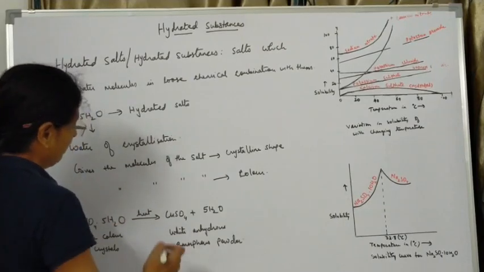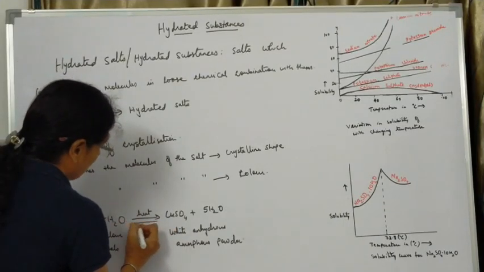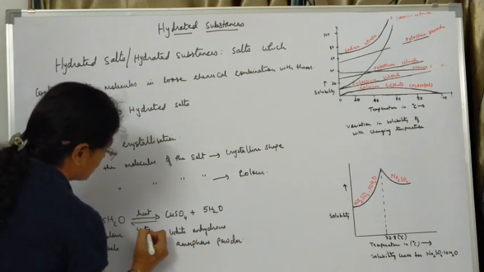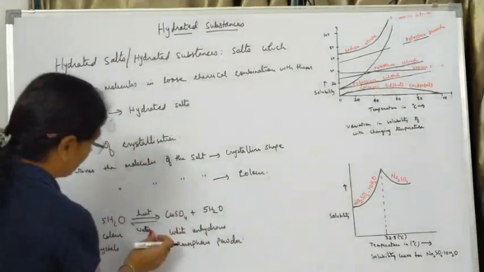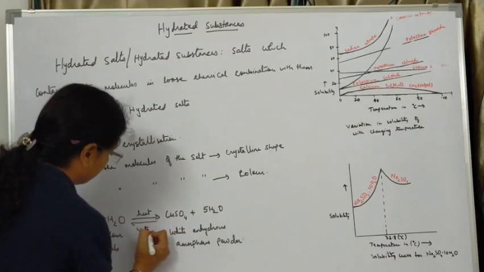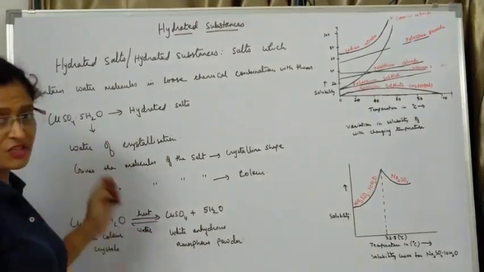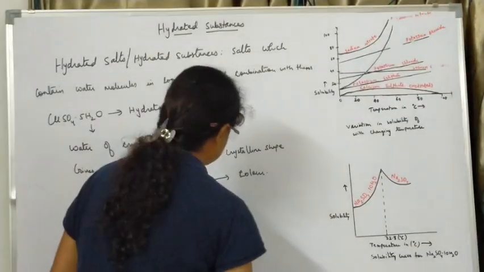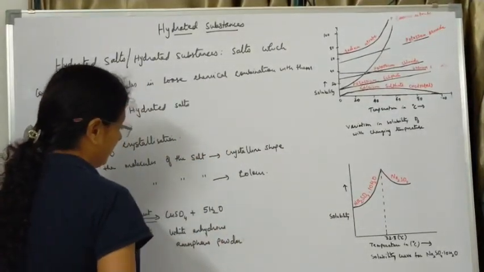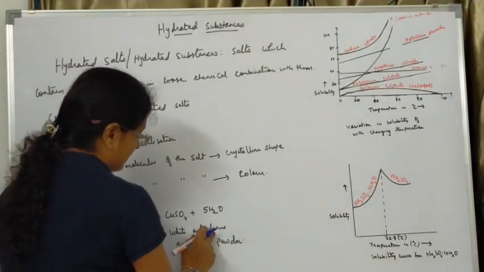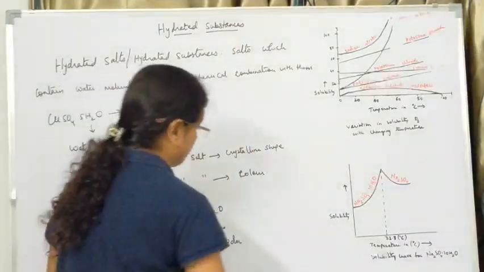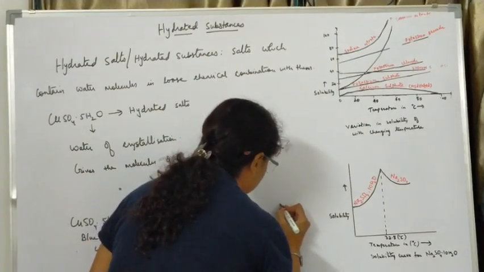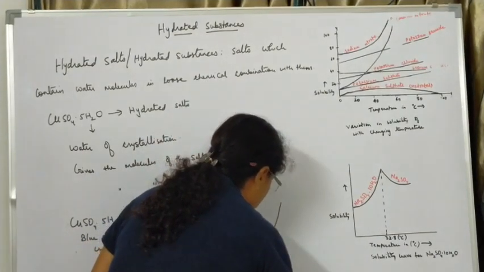And when we add water to this, what will happen? If you are carrying out this experiment in a test tube, when you add a few drops of water, the powder in the test tube will again turn blue. Let me show you exactly what happens over here. At the same time, anhydrous I will also discuss with you later in detail. So let me first show you exactly what happens when we heat it. So this is our test tube.